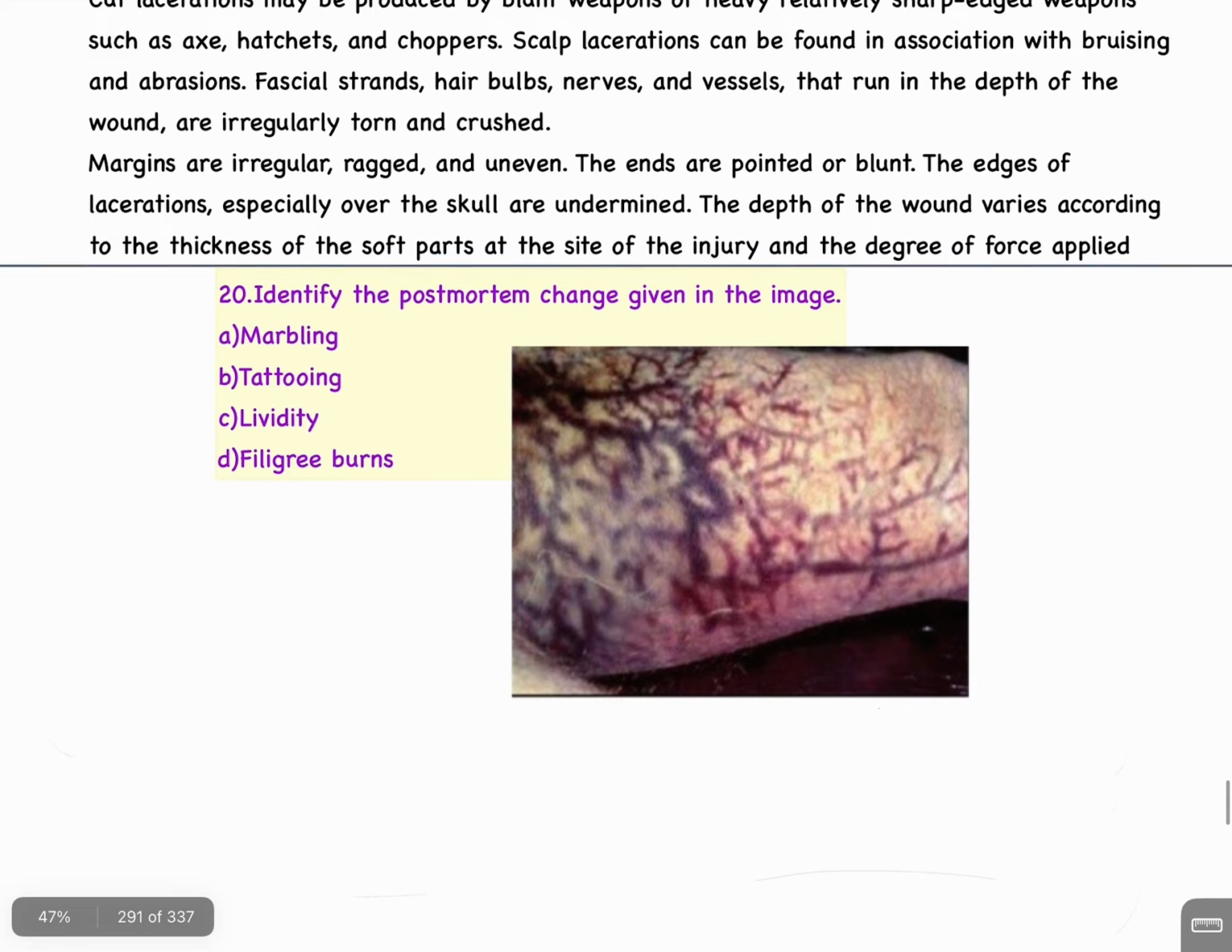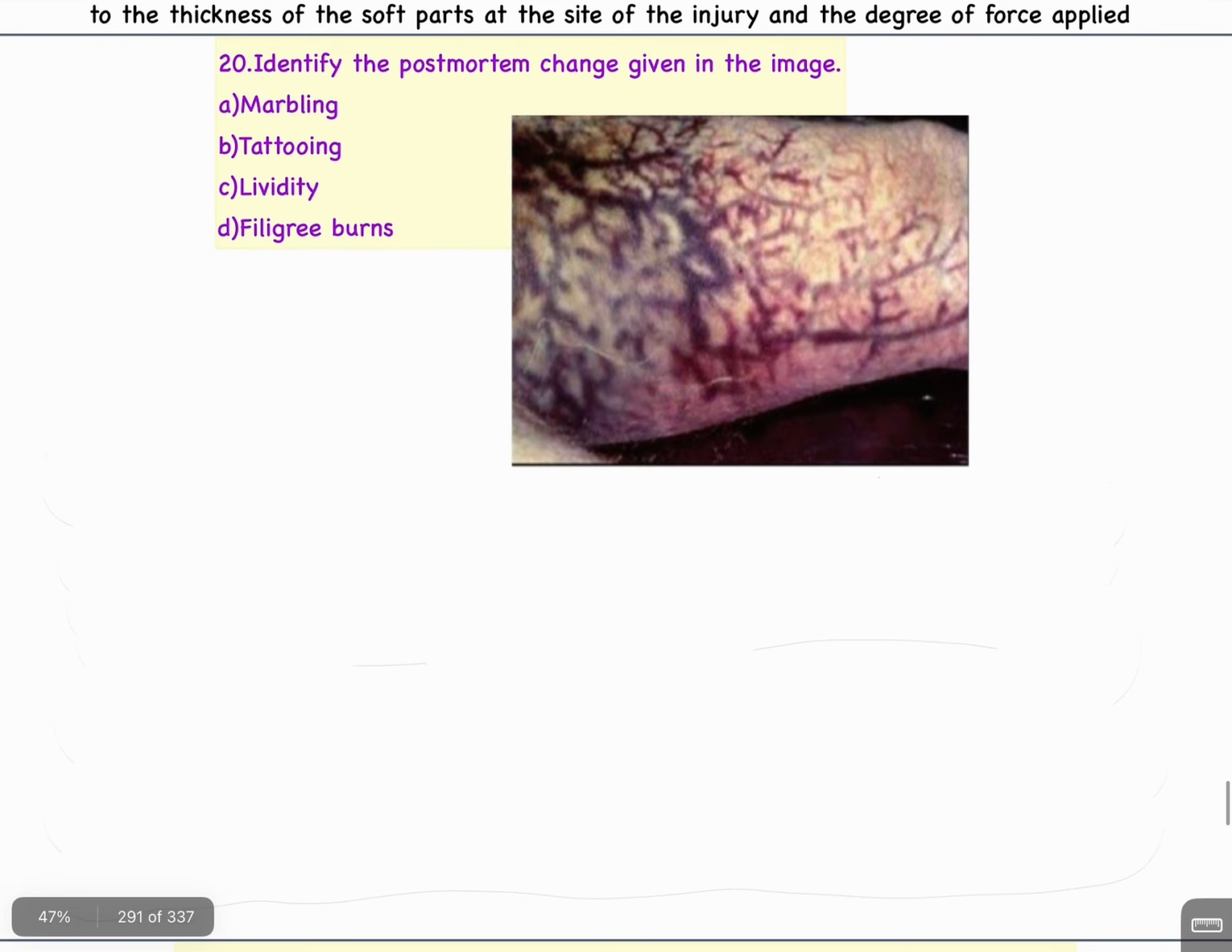Question number 20. Identify the postmortem change given in the image. A. Marbling, B. Tattooing, C. Lividity, D. Filigree burns. इसका आंसर है A. Marbling.